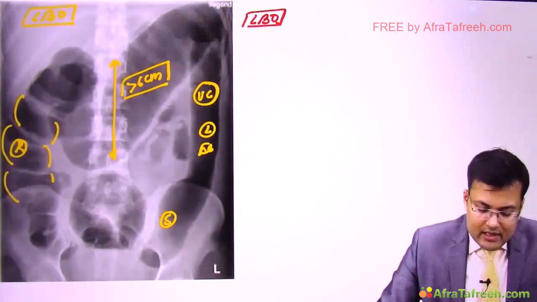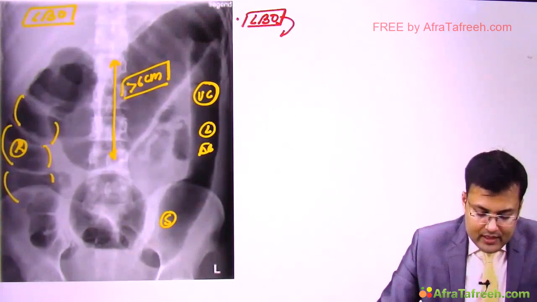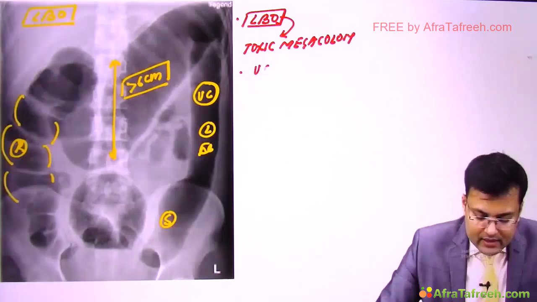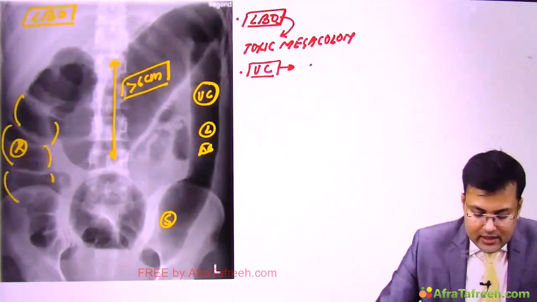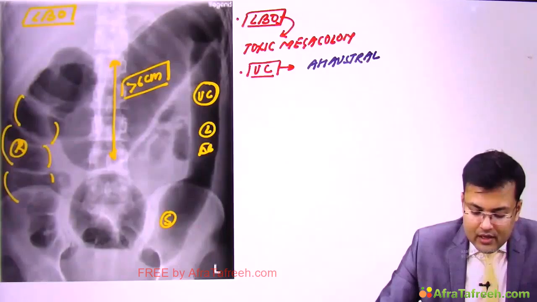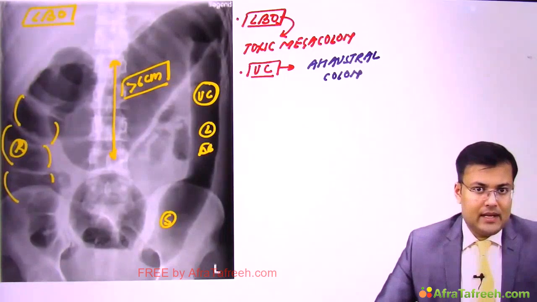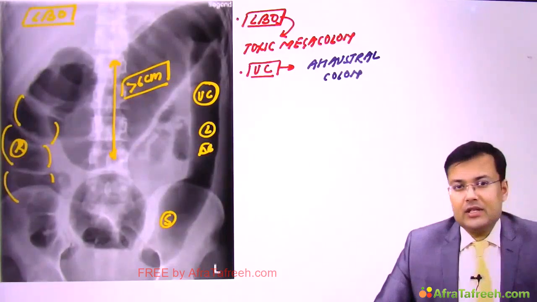So what are the diagnoses? This patient has large bowel obstruction leading to toxic megacolon, and what is the predisposing risk factor? Ulcerative colitis. Why? Because in this patient you noticed there is ahaustral colon, also known as pipe stem colon, also known as lead pipe sign. So these are the image based questions which are asked.